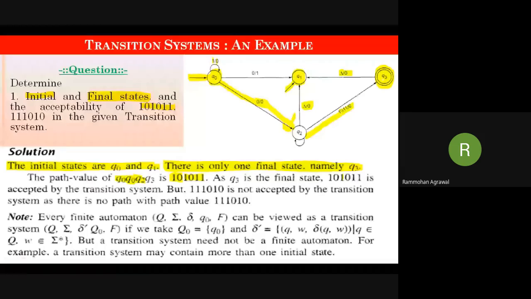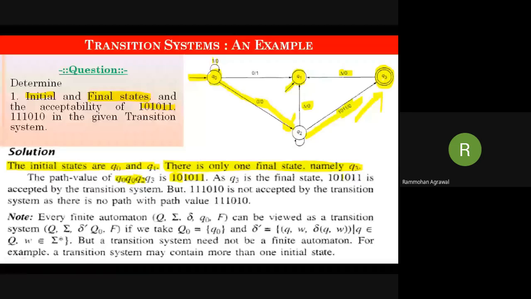So the total number of states during this transition: starting at Q0, it will again come to Q0, then it will move to Q2, and then it will move to Q3. This is an example of transition. So the total number of states visited here is 4: Q0 twice, one time Q2, and the last one is Q3. Okay, so this is a simple example of how the machine transitions from one state to another upon receiving an input, producing an output.